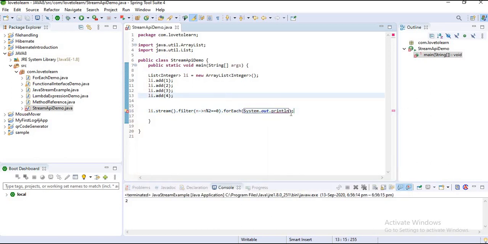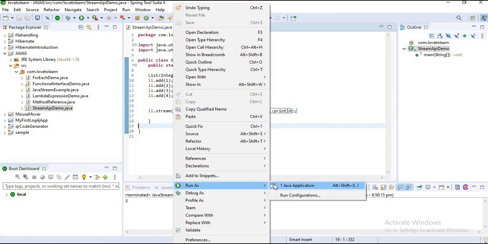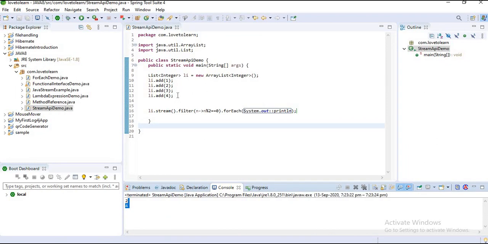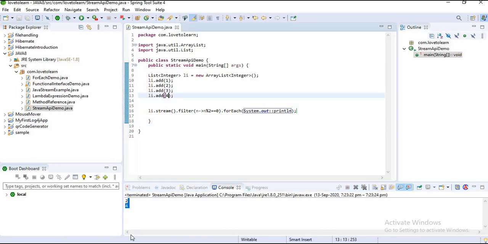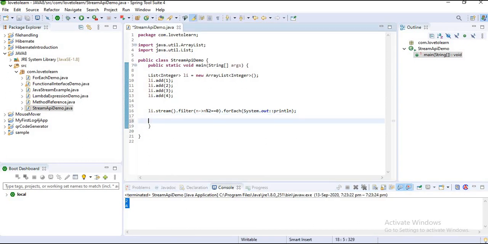Let's run the application now. Guys, in my list 2 and 4 are the even elements, so 2 and 4 are printed. I think you got it.